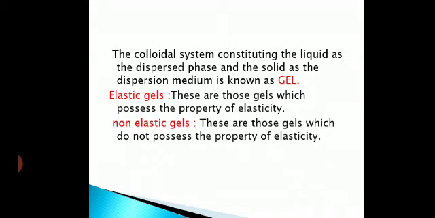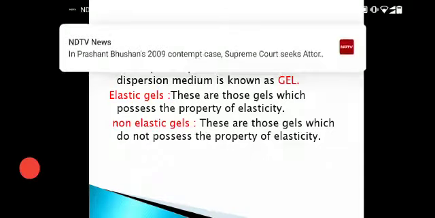So many gels we are using, and the process is known as gelation. Got it? Jelly, na? Gel means what? The jelly-like substance we are getting, isn't it? Clear? So that is called the gel, we can say that.